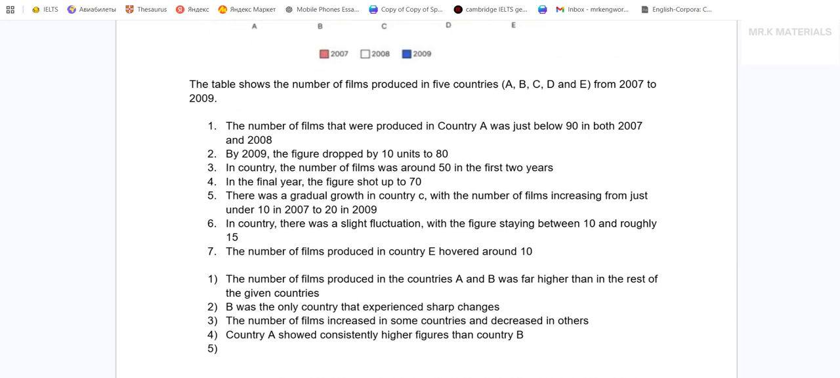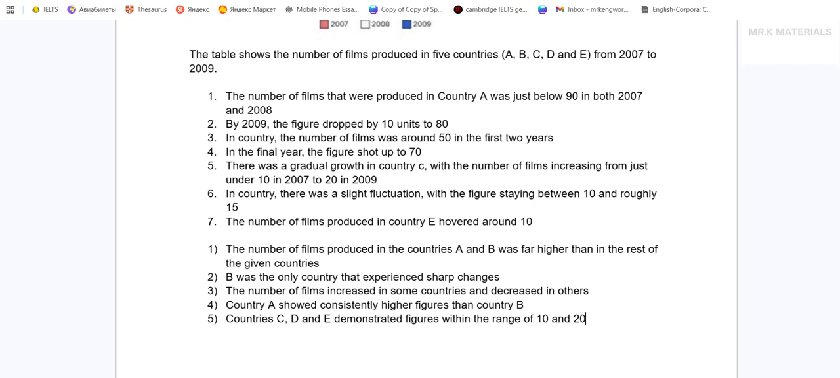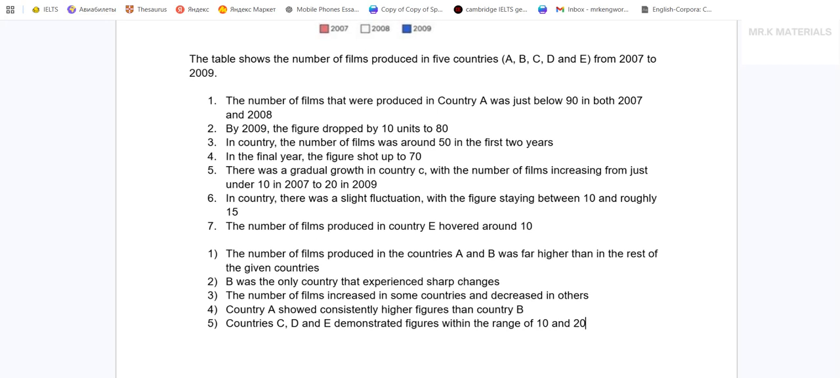Countries C, D, and E demonstrated figures within the range of 10 and 20. Okay, I have five comparisons here. Probably I'll have to remove the last one, but we'll see how it goes.